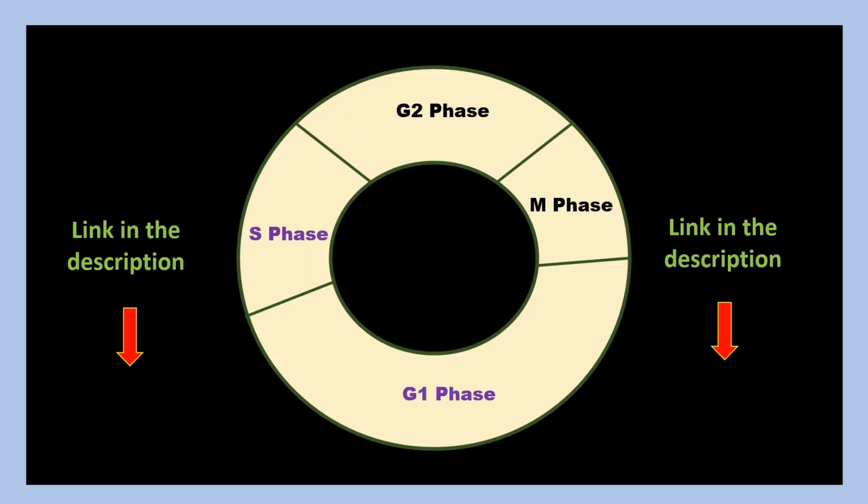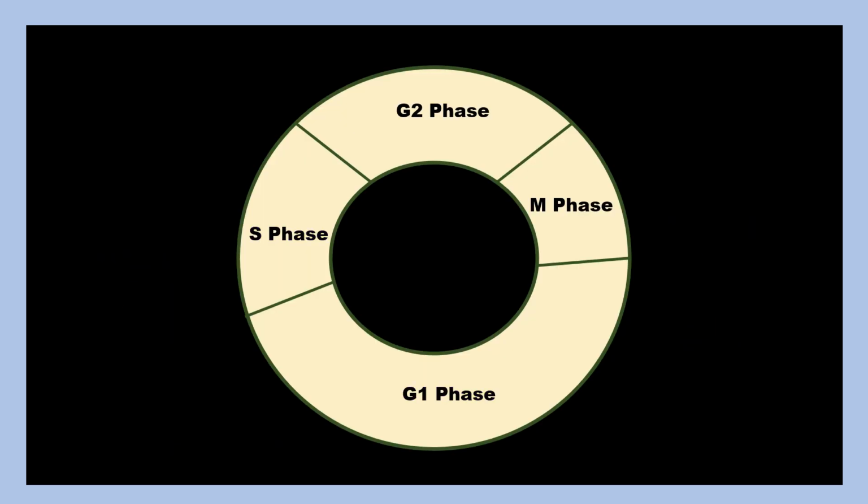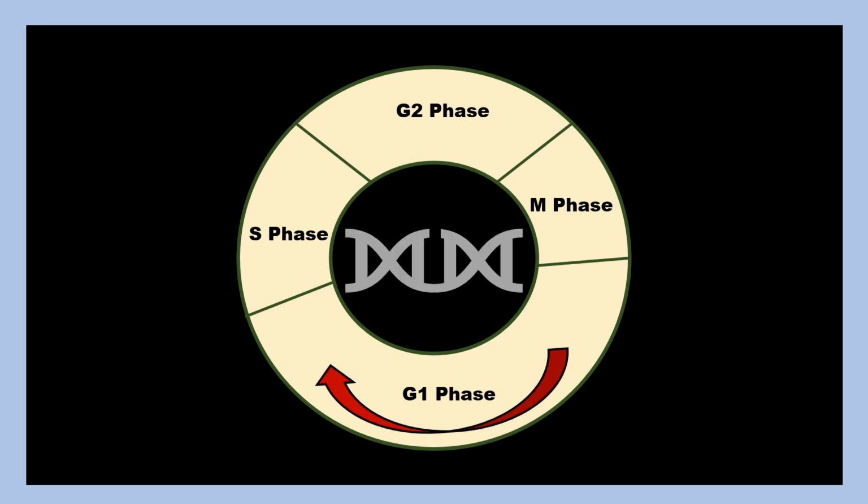In the previous video, we looked at how cyclins and CDKs drive the cell through the G1 and S phases. Now let us look at what will happen to a cell which is progressing through the G1 phase but has damaged DNA. Such a cell wouldn't want to enter the S phase and replicate the DNA that is damaged. So how would the cell pause the cell cycle in such a situation?